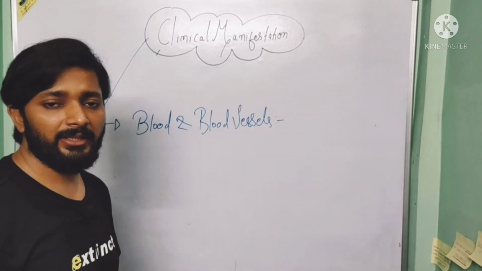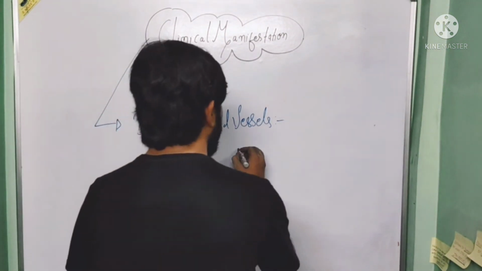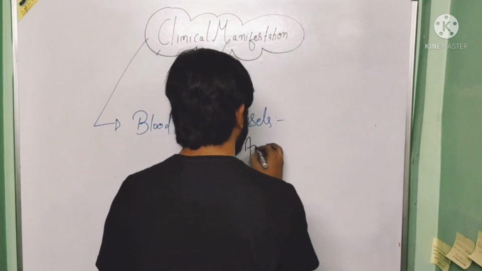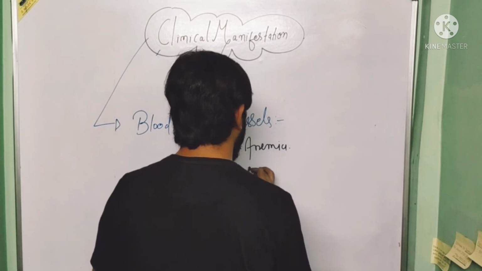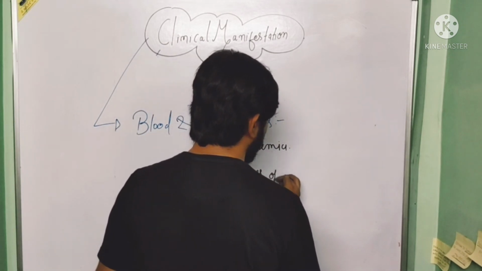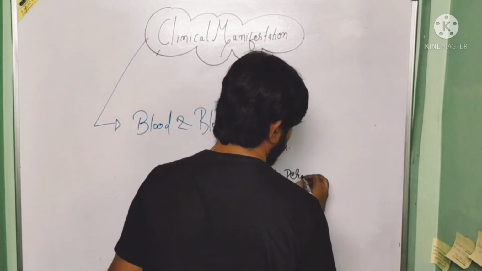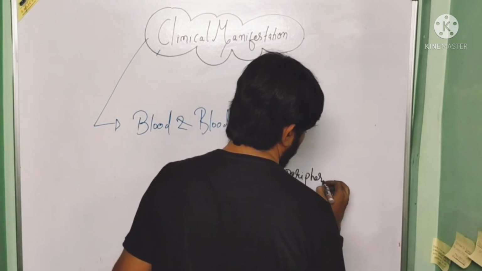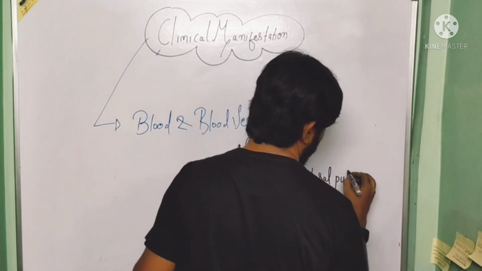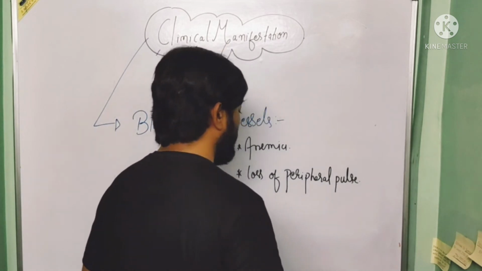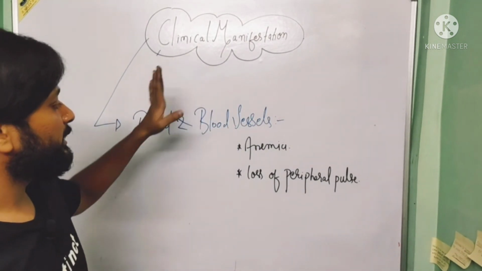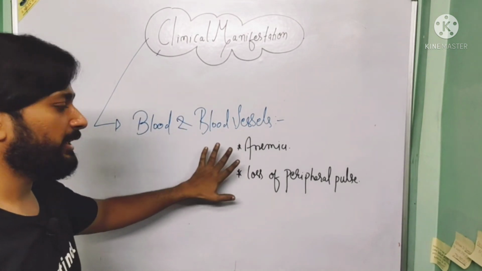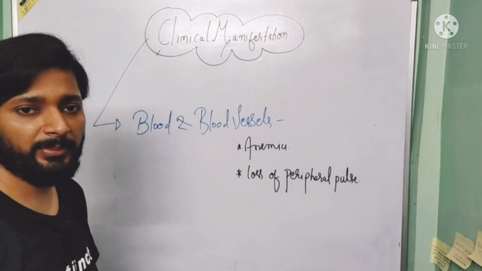First is anemia, and second is loss of peripheral pulse. So these are the two clinical manifestations associated with blood and blood vessels: first anemia and second the loss of peripheral pulse.